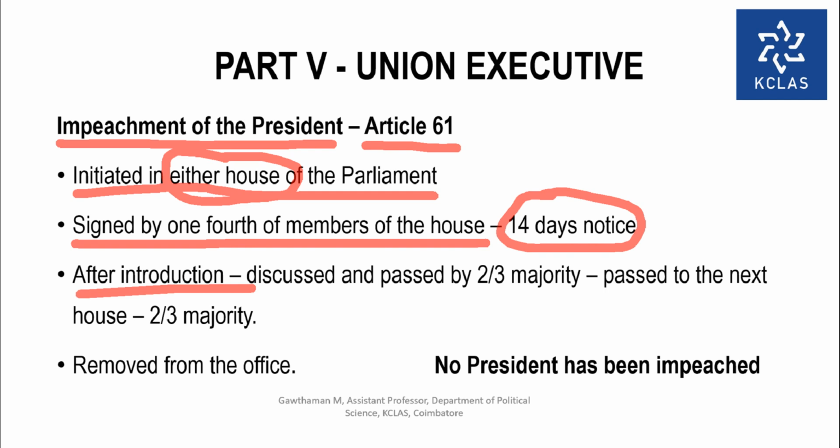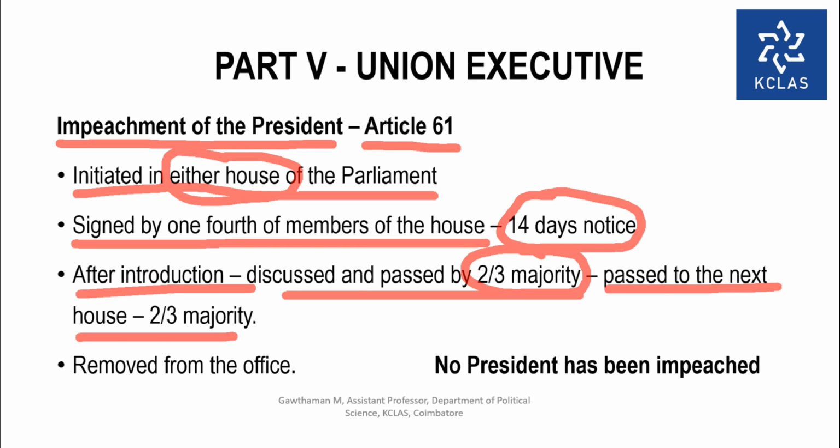Then after introduction, it is discussed and passed by 2/3 majority. Then it is passed to the next house. Then again in that house also 2/3 majority should be there. And if this happens in both the Lok Sabha and the Rajya Sabha with 2/3 majority, then the President can be removed from the office. So it is exactly how a bill is passed in our Parliament. It is the same procedure that we follow.